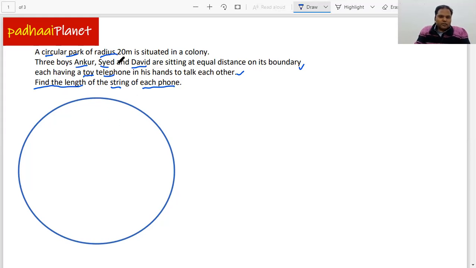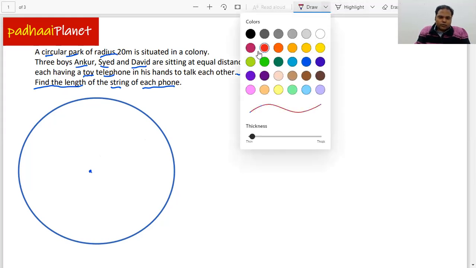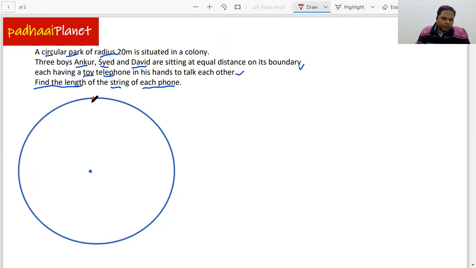So let's first get this question in this figure so that we are clear about it. First thing first, we have this as a center. Let's mark the center first of all. Suppose these three boys are sitting here, here, and maybe here. What we need to find out is the distance between all three of them.